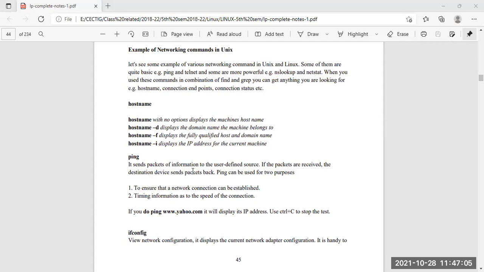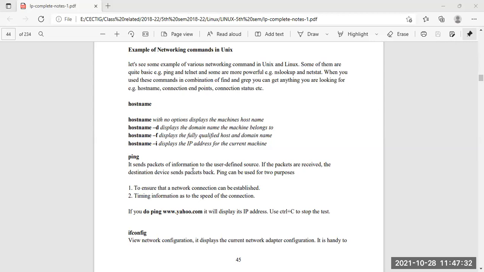If my internet is not working properly, we call our service provider and say my net is not working. Generally, first they check the ping status, whether the problem is from our end or from the service provider end.